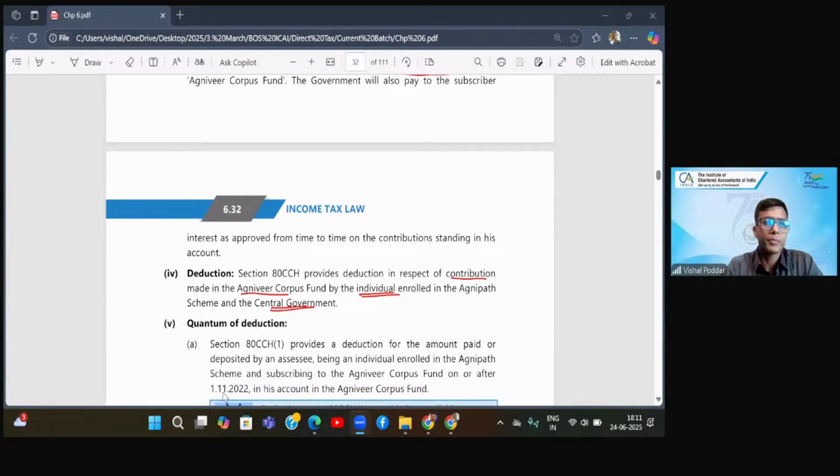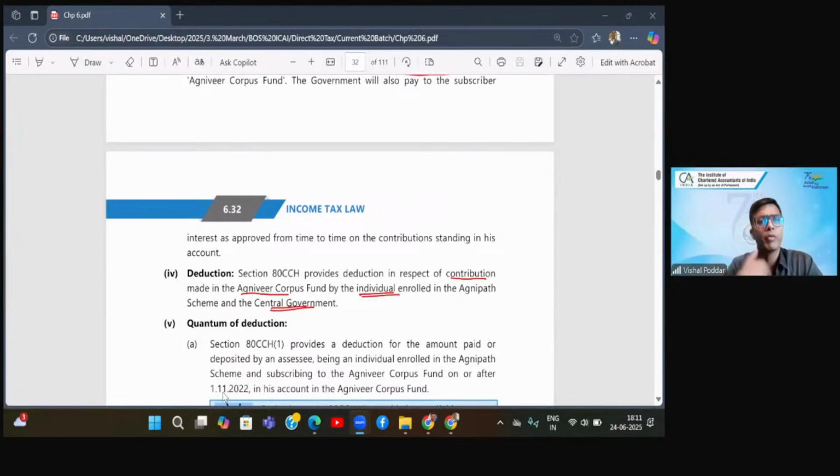Shagufta, the point is that either the AOP or the member can get the deduction. If the payment is made by the AOP, then the member cannot get the deduction. That is the point. There is no such thing that a member of an AOP cannot get a deduction under 80C.